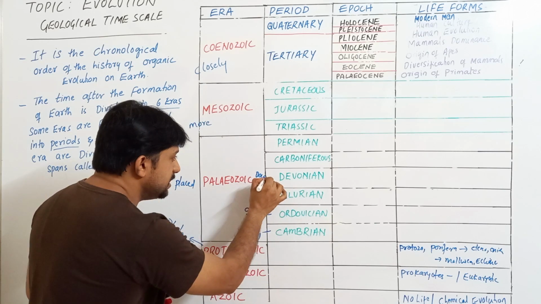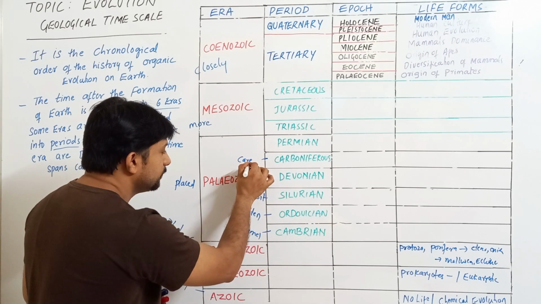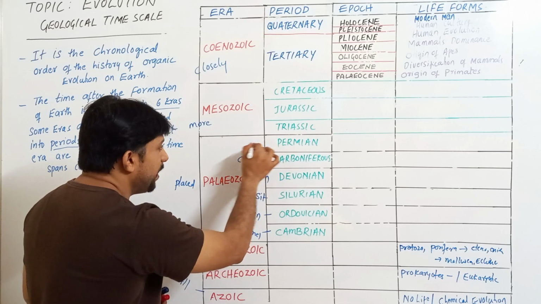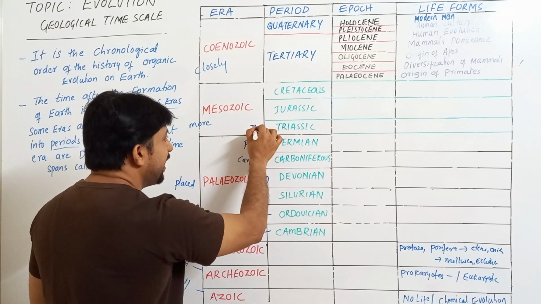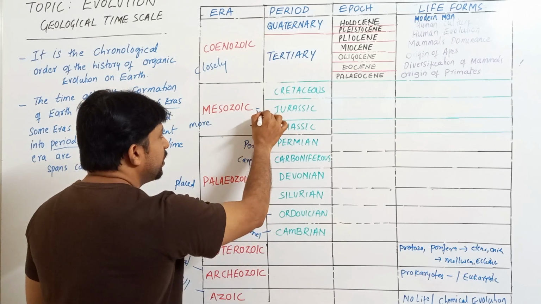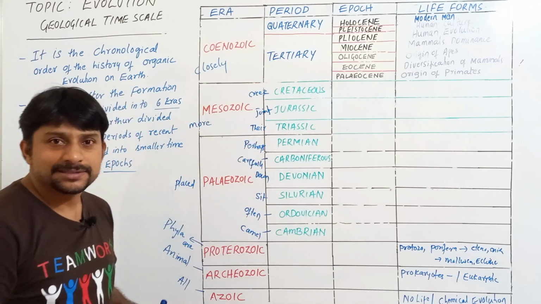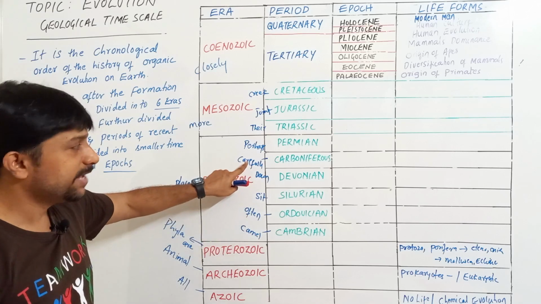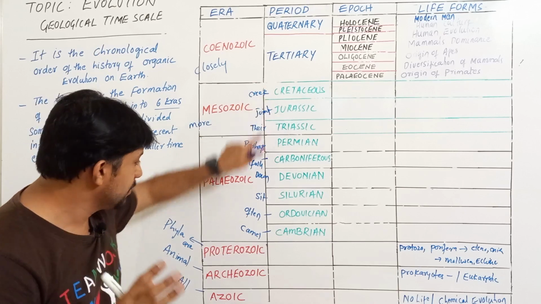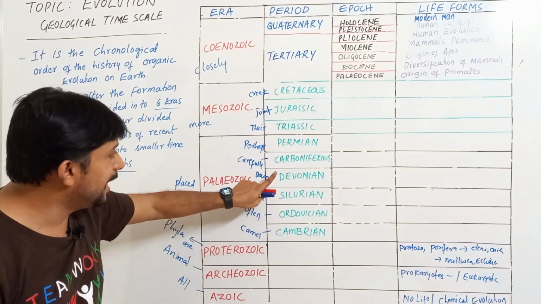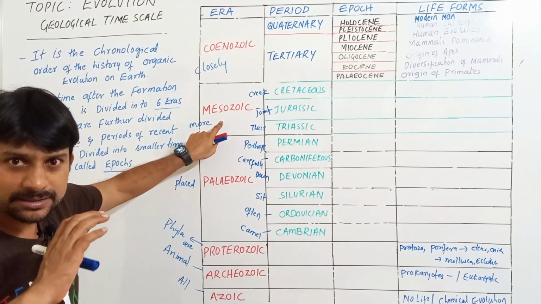D for down. Camel often sit down carefully. P for perhaps. T for their. J for joints. C for creak. So, camel often sit down carefully, perhaps their joints creak. This is a trick where you can remember all these 9 periods of both the Paleozoic as well as the Mesozoic era. Done, everyone?